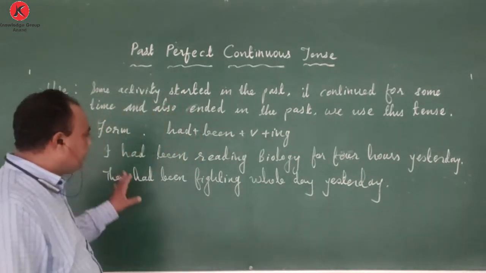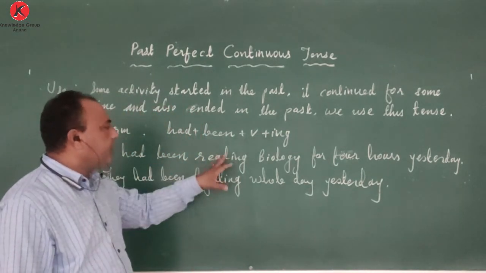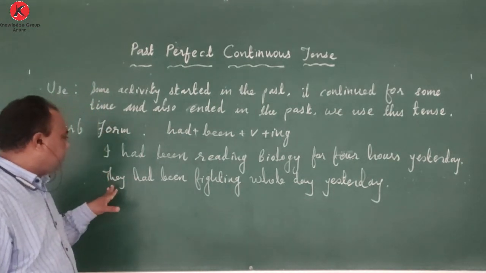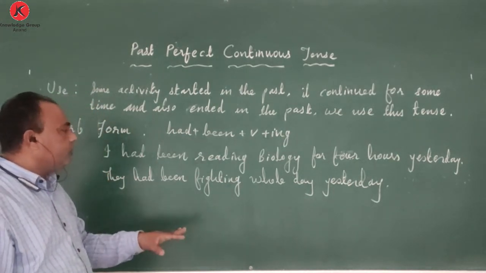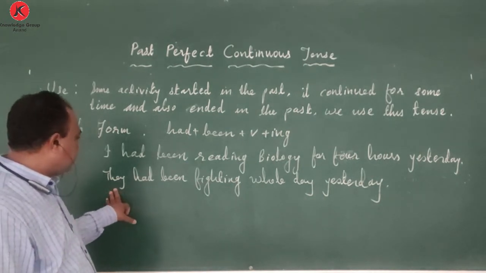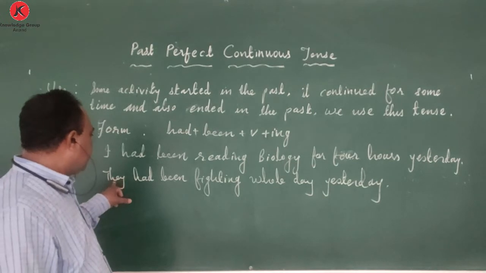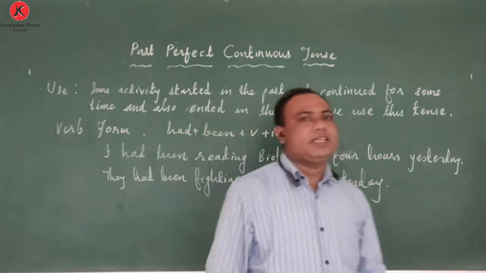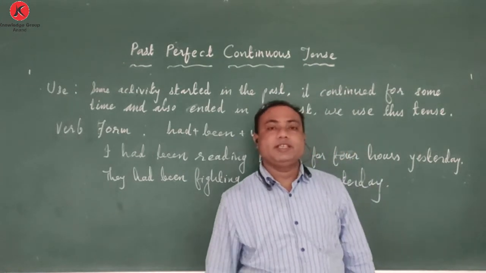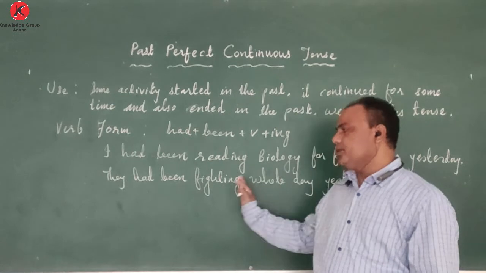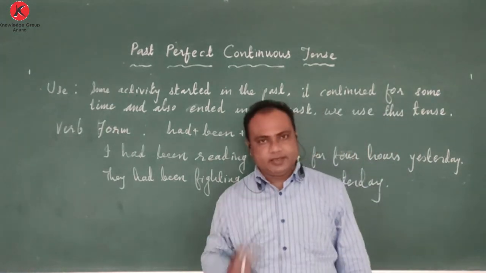But grammatically correct is I had been reading biology for 4 hours yesterday. Here, rather than saying they had been fighting whole day yesterday, people generally say they were fighting whole day yesterday. Past continuous they generally use, but it should not be. We have to use past perfect continuous tense.